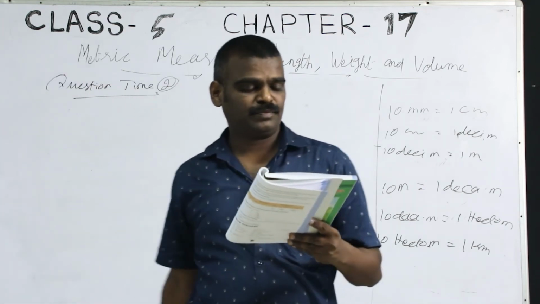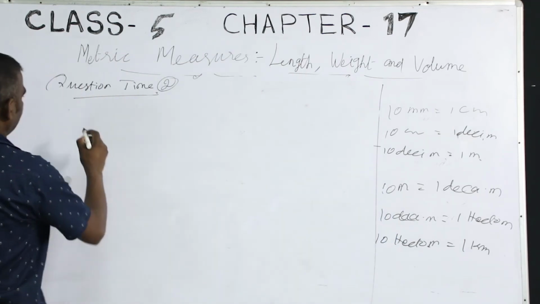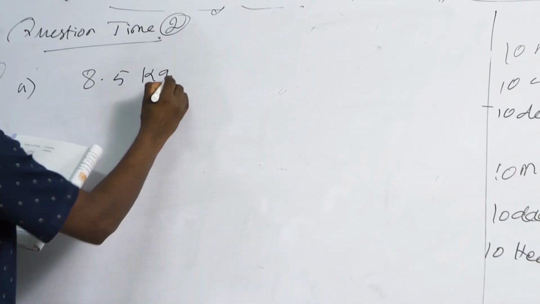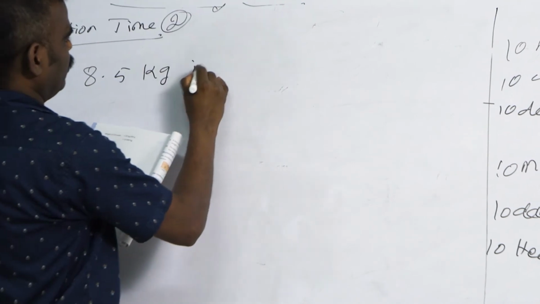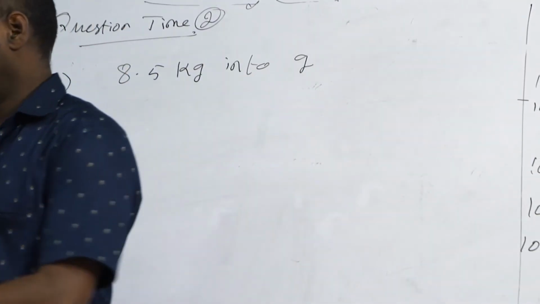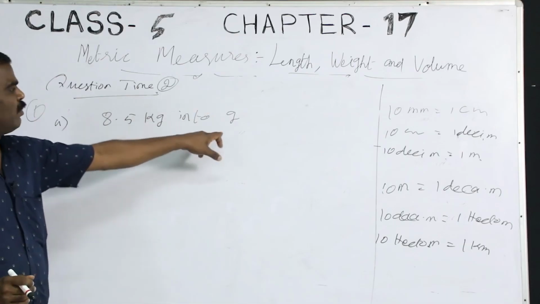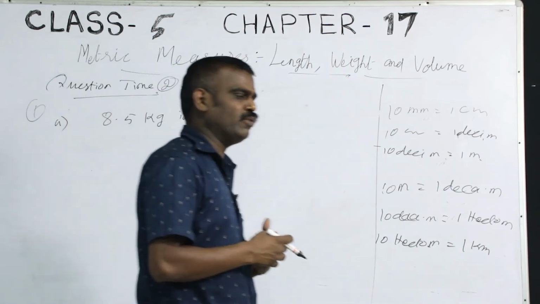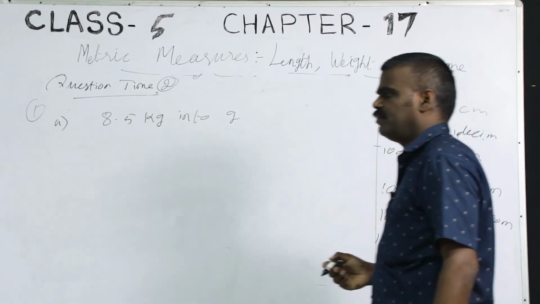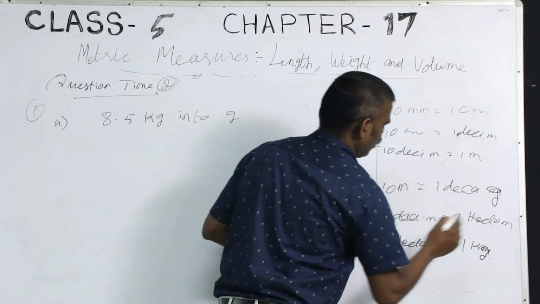Question time 2. 1 tells convert 8.5 kg into g, g for gram. Kg to gram. Kilogram is a bigger unit, gram is a smaller unit. So, how to convert? Same thing here, in place of meter, kilometer, it is kilogram.